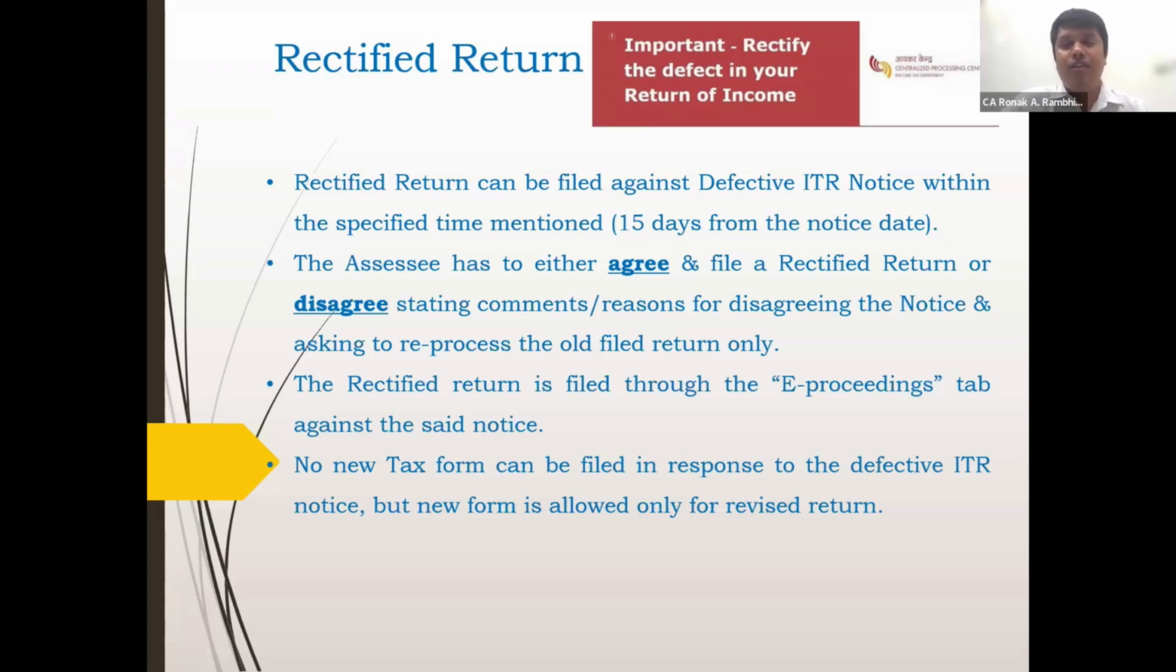And if there is a change of tax form, that is, an interchange between ITR 1, 2, 3 or 4 for the assessee, then a revised return can be filed against the same. But in case of a defective ITR, you cannot change the tax form.